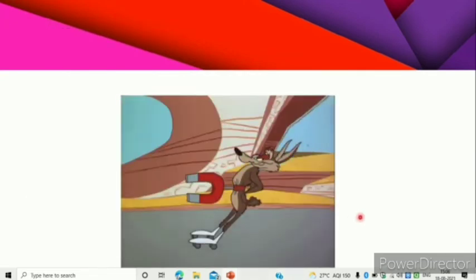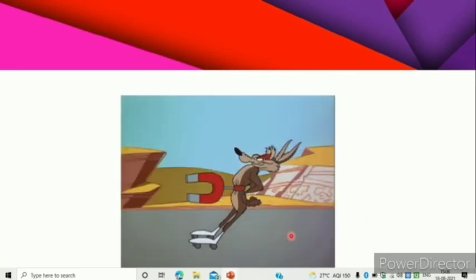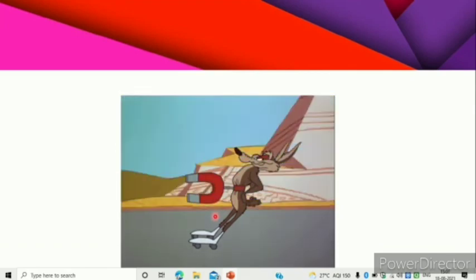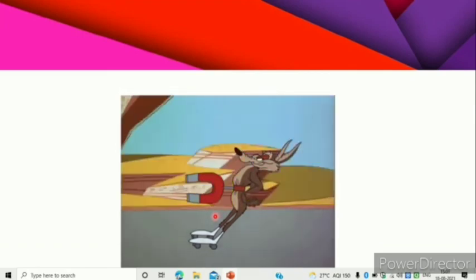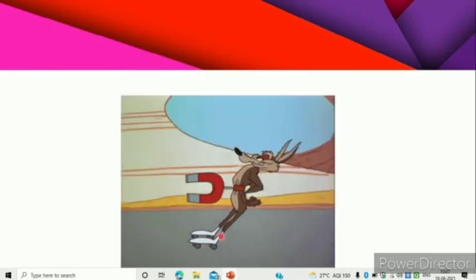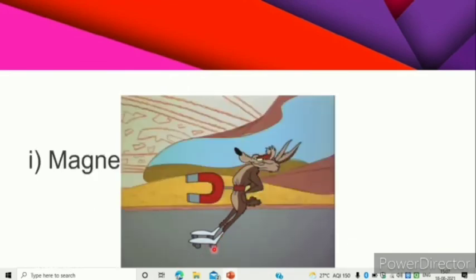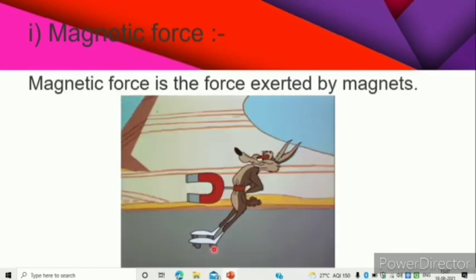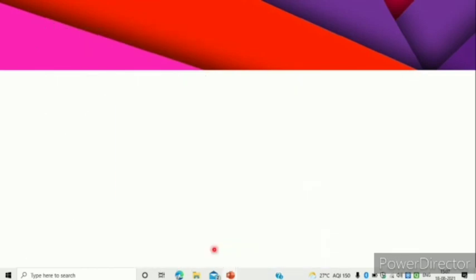Here you can see a cartoon. He is known as Wile E. Coyote from the Looney Tunes, and here you can see he has been tied up with a magnet. It's a horseshoe magnet and it's been moving. So that means it's about the magnetic force. Magnetic force is a force exerted by magnets.